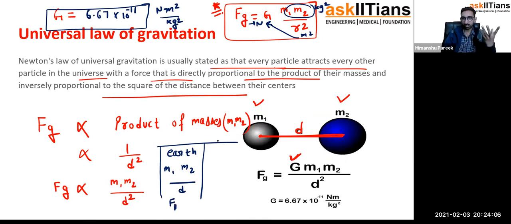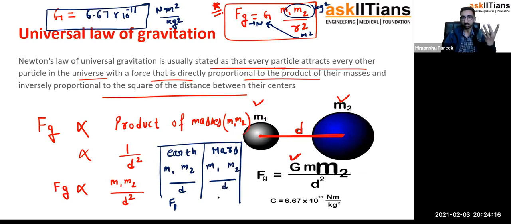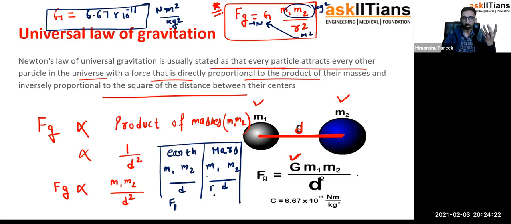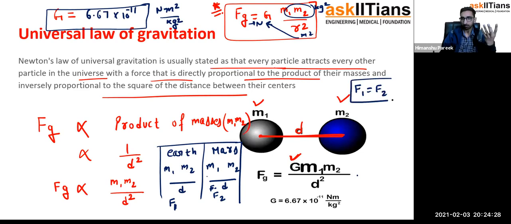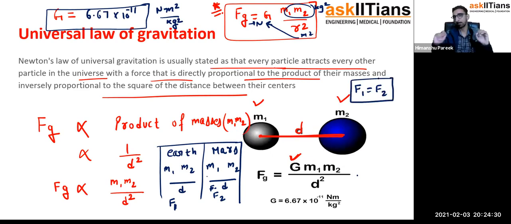Now let's say you get a chance to visit the surface of Mars, and again you have these two bodies M1, M2, and you separate them by the distance d. The force acting here, let's say F2, would be exactly the same as F1. There won't be any difference between them.